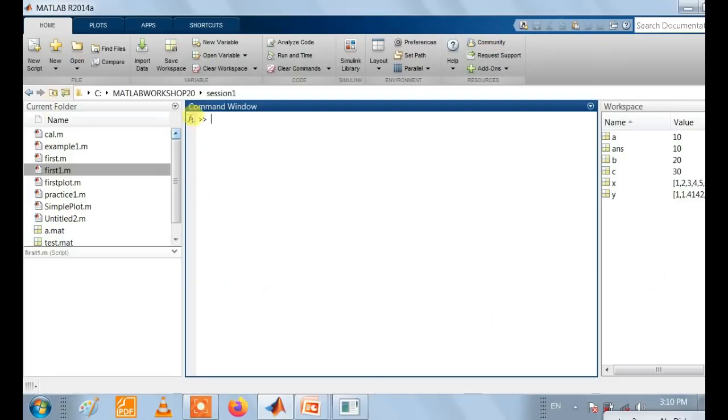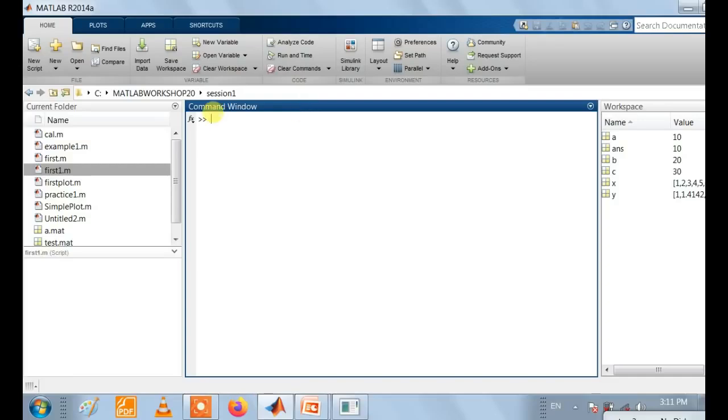So the main window is the command window. So why do we use the command window? The command window is the window where we execute a set of instructions, or we can say execute one instruction at a time in this window. So the very first and very important window is the command window. The command window is used to run functions or set variables one by one.